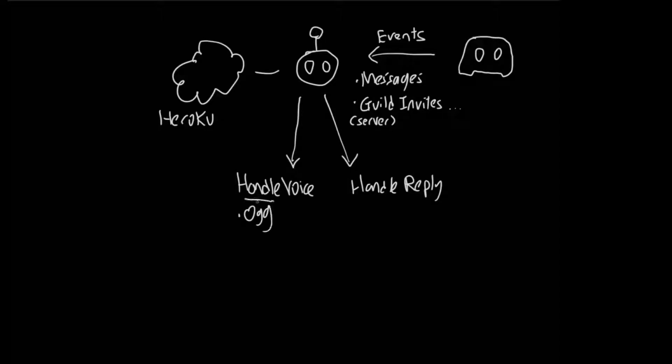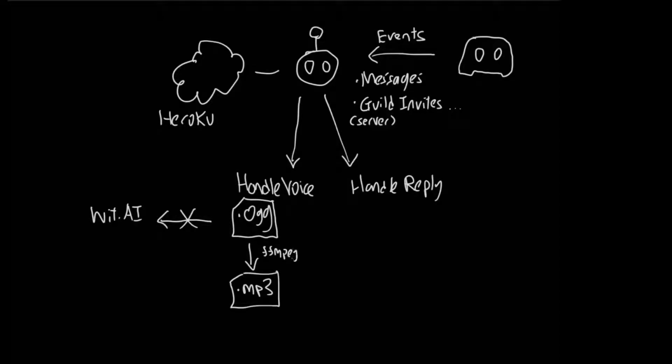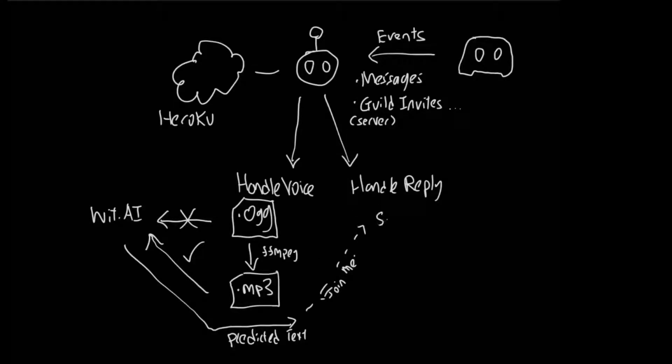I ran into some issues with incoming Opus OGG based voice packets, as Wit.ai doesn't really like them, but through some trial and error I found that converting them to MP3 works since Wit.ai likes them better for some reason. Wit.ai basically processes the audio file and then returns you the predicted text, so I can then use it to build the two functions for the bot.